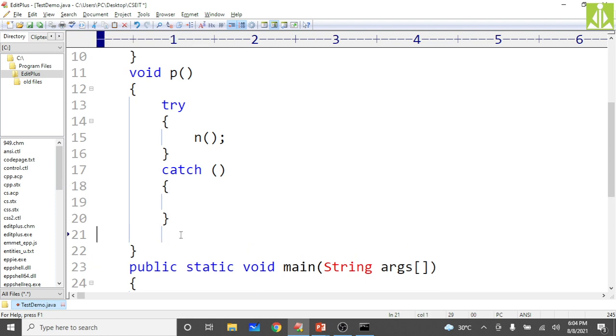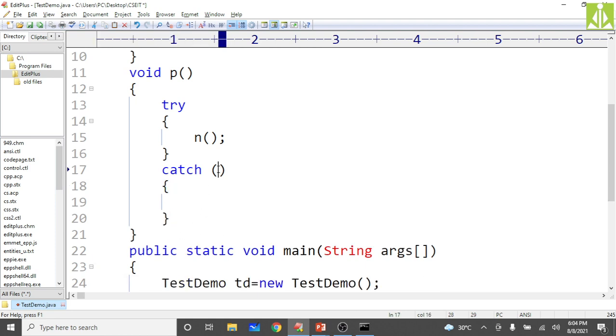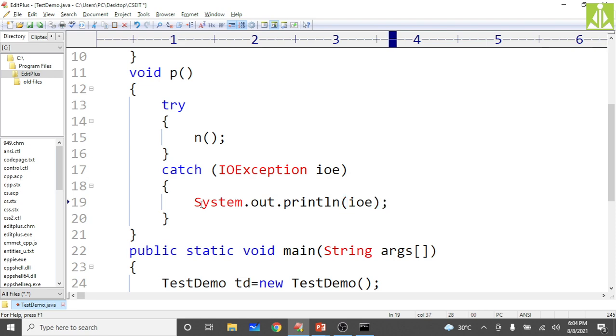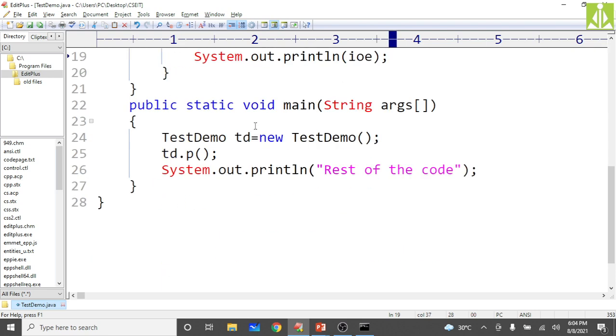IOException, right? IOE, and here you print System.out.println of IOE. The object we are printing, IOE, like this. Save this.